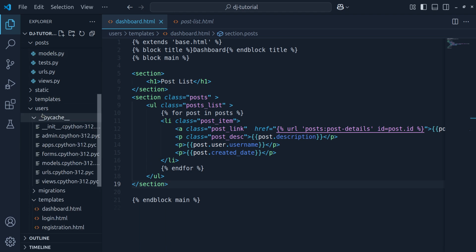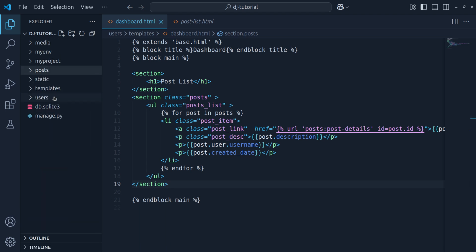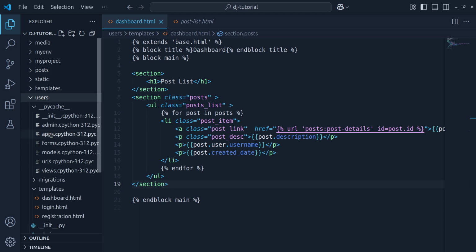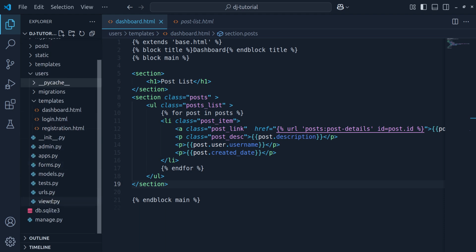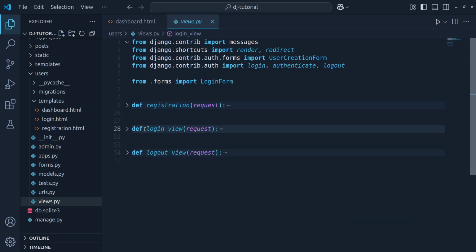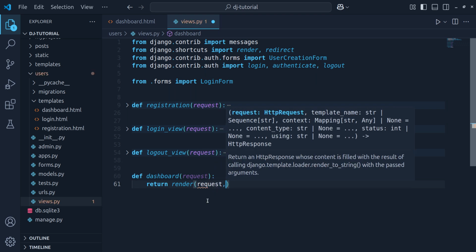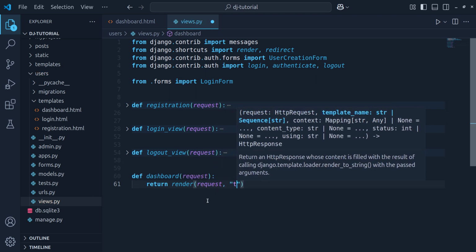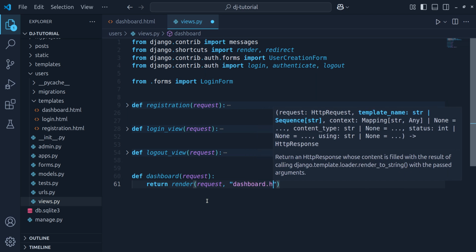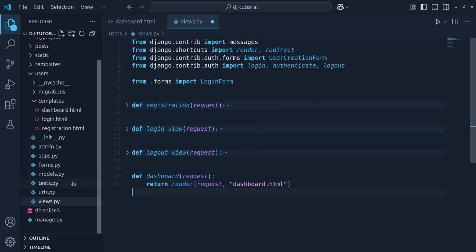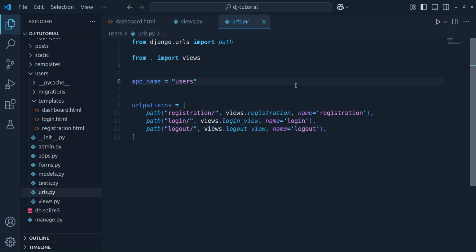Okay, now let's get back to the views. So I will go to my users and then the views.py file. I'll create a view here for the user dashboard. Let's call this dashboard. It will receive a request, and let's return the page, render, that is going to accept a request and the template name, that is dashboard.html.